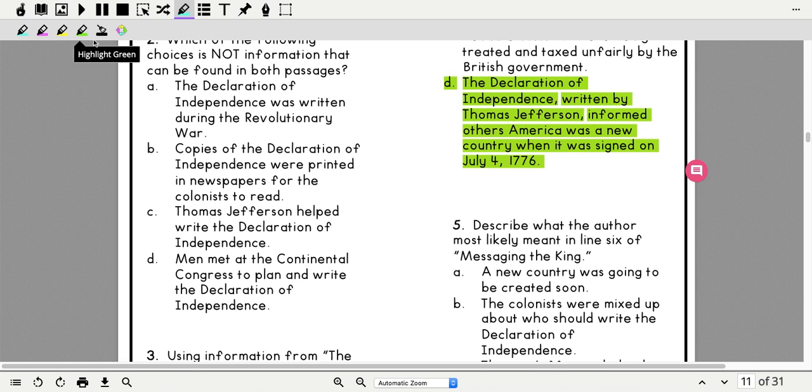So I think the best choice for this answer, oh, not A. I almost did the wrong one for you guys. It is B.